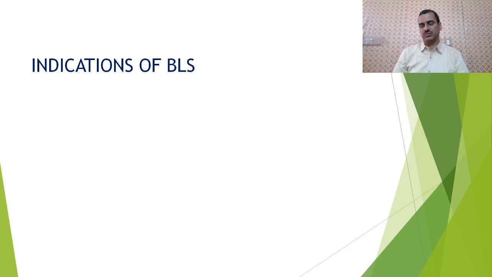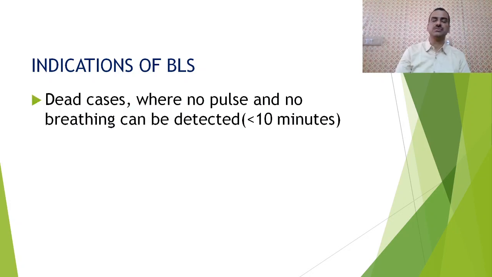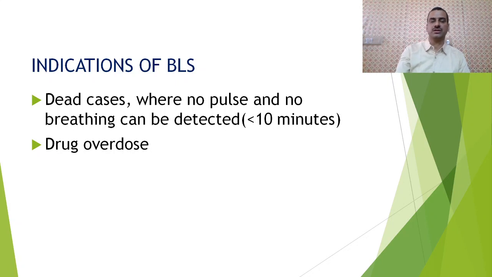Indications for BLS: when we should provide BLS. In dead cases, meaning there is no pulse and no breathing, but it should be before 10 minutes. Drug overdose cases where the heart stops or the lungs stop working.